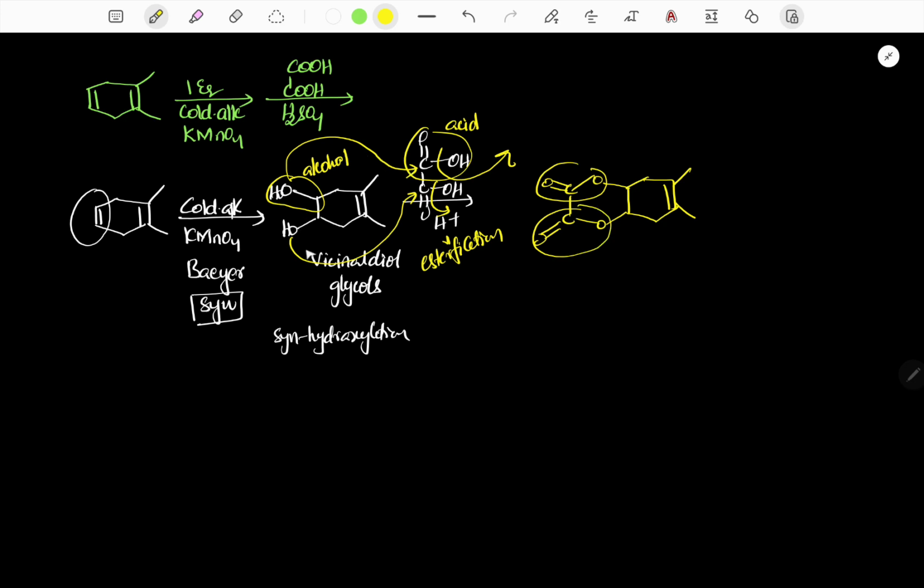So because of these arrow marks you can understand. This reaction is known as esterification.